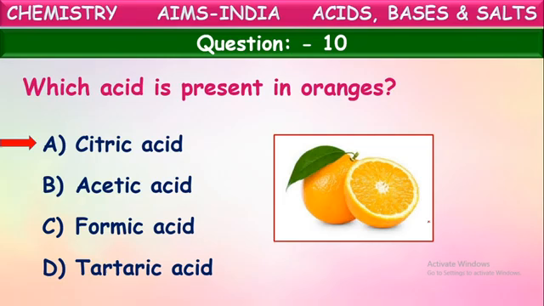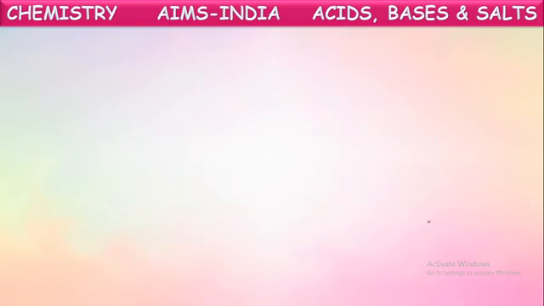Did you hear this word, children? They are called citrus fruits because they contain citric acid. So, oranges contain citric acid. Of course, there is one more acid called ascorbic acid, but out of the given options, citric acid is present in oranges. Okay, next question.